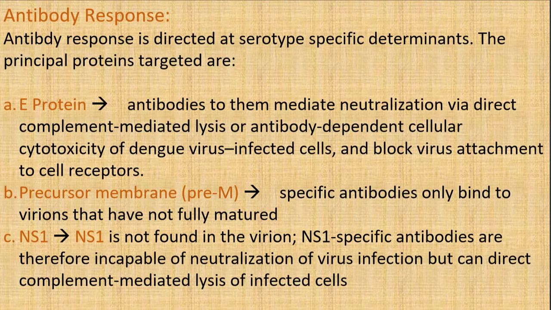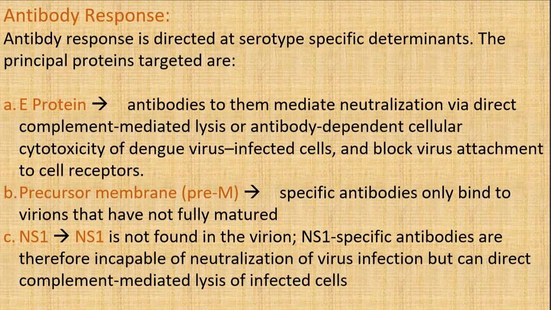So, whenever antibodies are produced against the E protein, there is direct complement mediated lysis or antibody dependent cellular cytotoxicity of the dengue virus, or there is a blockage of the virus attachment to the cell receptors. This is how these antibodies against the E protein work.